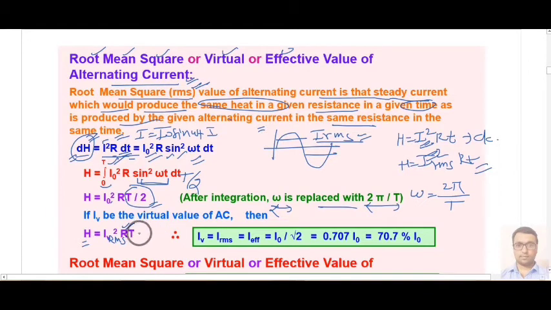If you compare this equation and this equation, then you will get I RMS or I effective is I naught upon root 2. And 1 by root 2 is 0.707. So we say that it is 70.7% of maximum current. This special average value or RMS value is 70.7% of I naught.